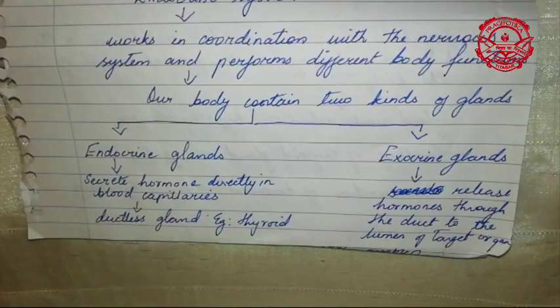Okay, and the second point is that endocrine glands secrete hormones directly into the blood capillaries, whereas exocrine glands can store the hormones, and when they secrete them out, they do not secrete into the blood capillaries, they secrete onto your body surface. For example, you have your sebaceous glands in your skin.